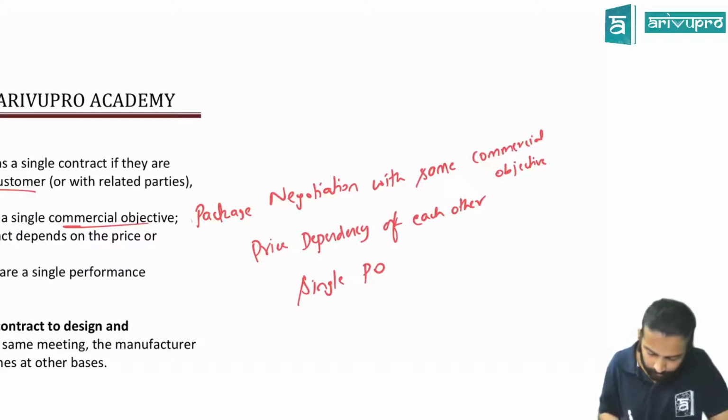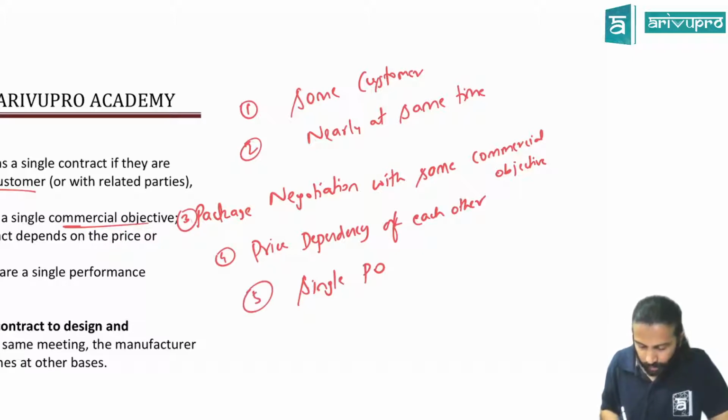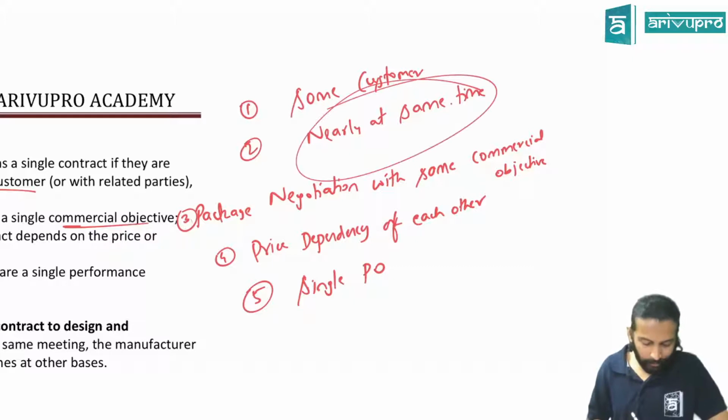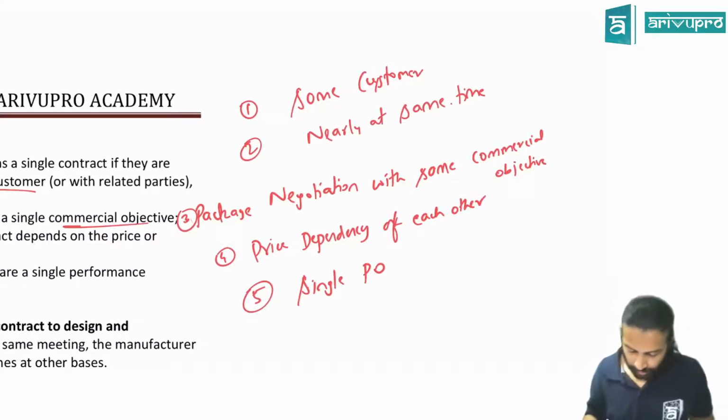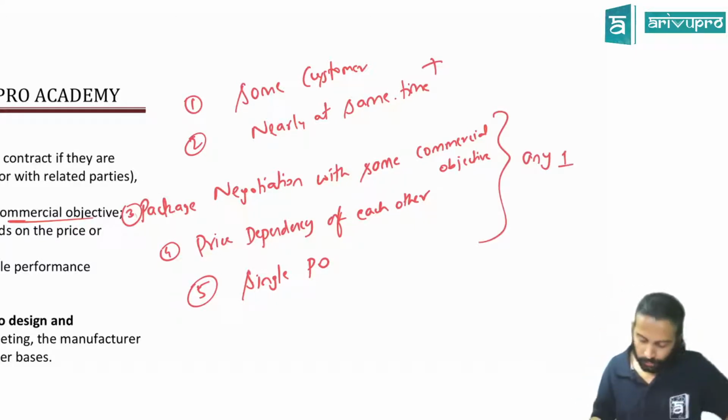What was 1, 2, 3? One is that it must be entered with the same customer, and nearly at the same time. What is nearly at the same time? They have not defined it. Common sense. It could be maybe within 1 day or within 1 week, something of that sort. They have not defined any time frame for that. If this plus any of these is satisfied, then you could combine the contract. Otherwise, no.